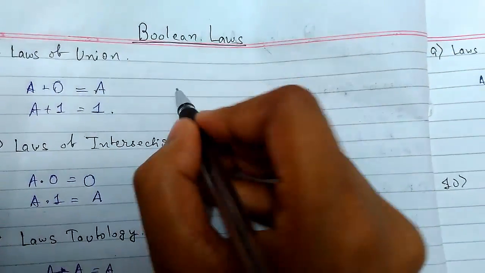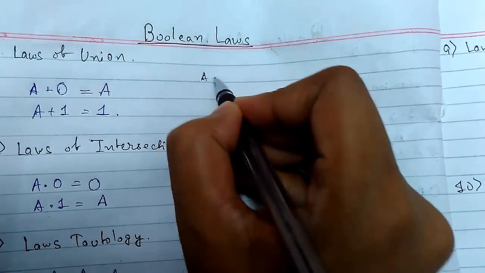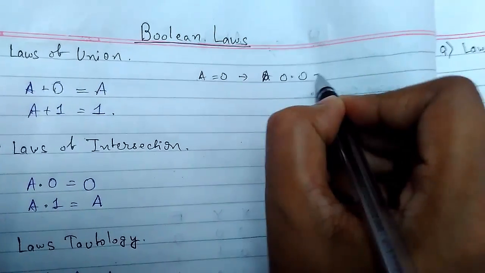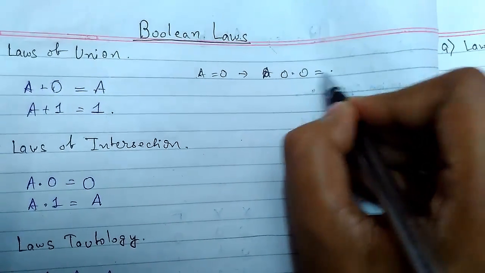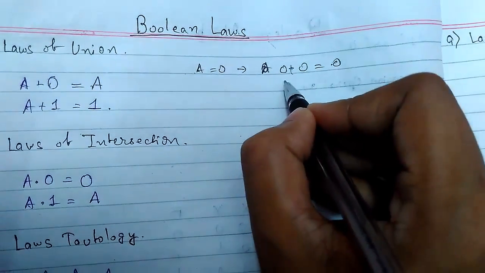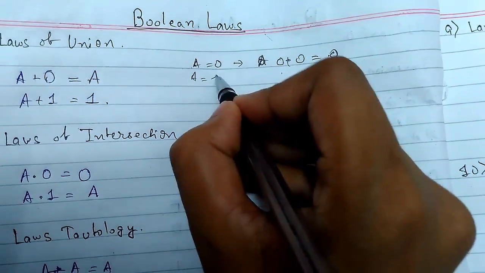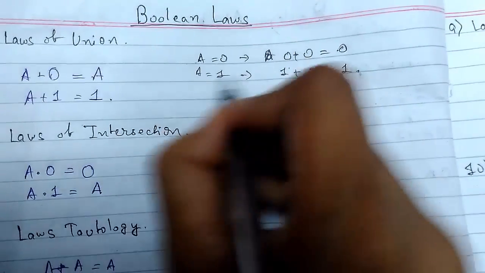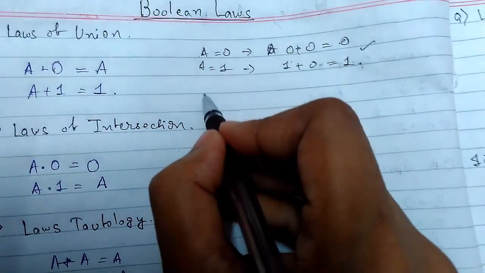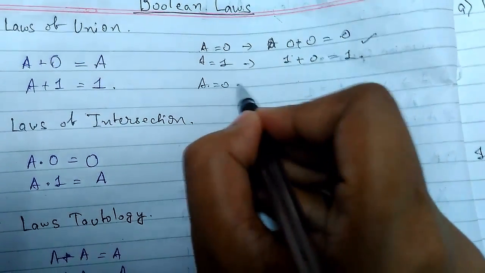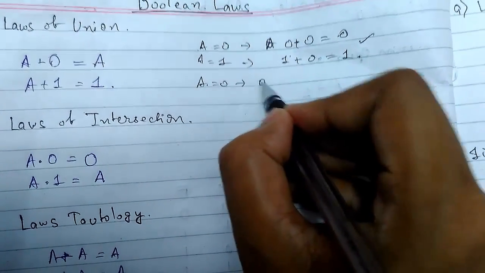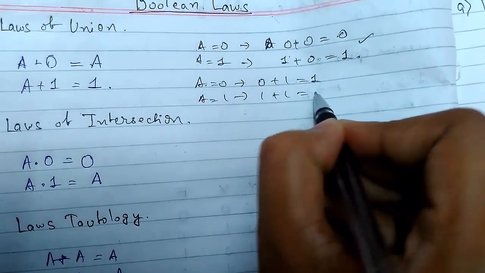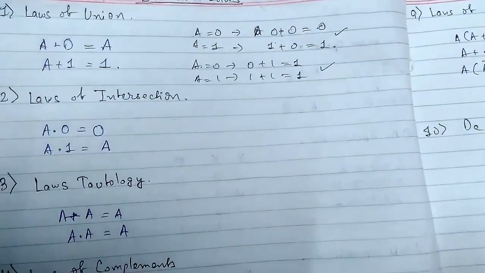For the first case, if A equals 0, it will evaluate 0 plus 0, that is 0, and if A equals 1, then 1 plus 0 is 1. So it is true. Now for this, if A equals 0, 0 plus 1 is 1, and if A equals 1, 1 plus 1 is always 1. So this again got proved.